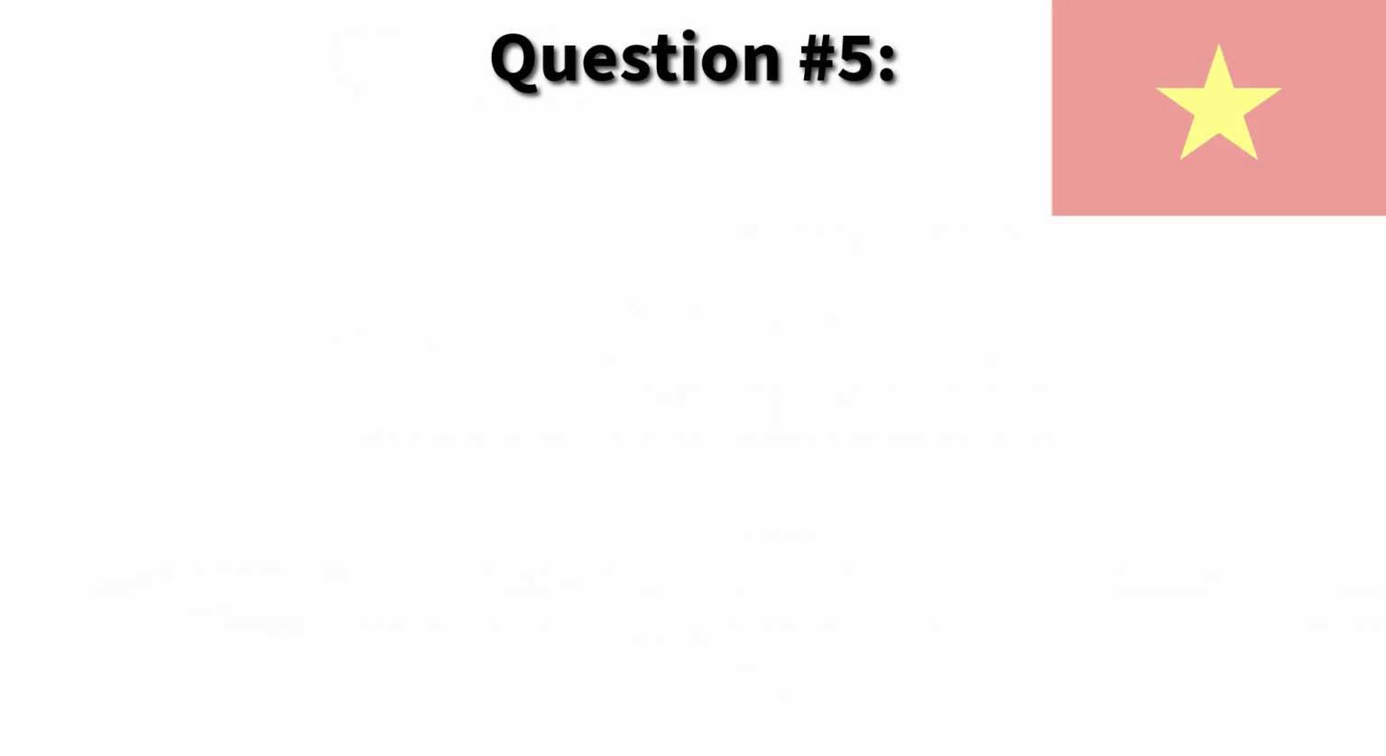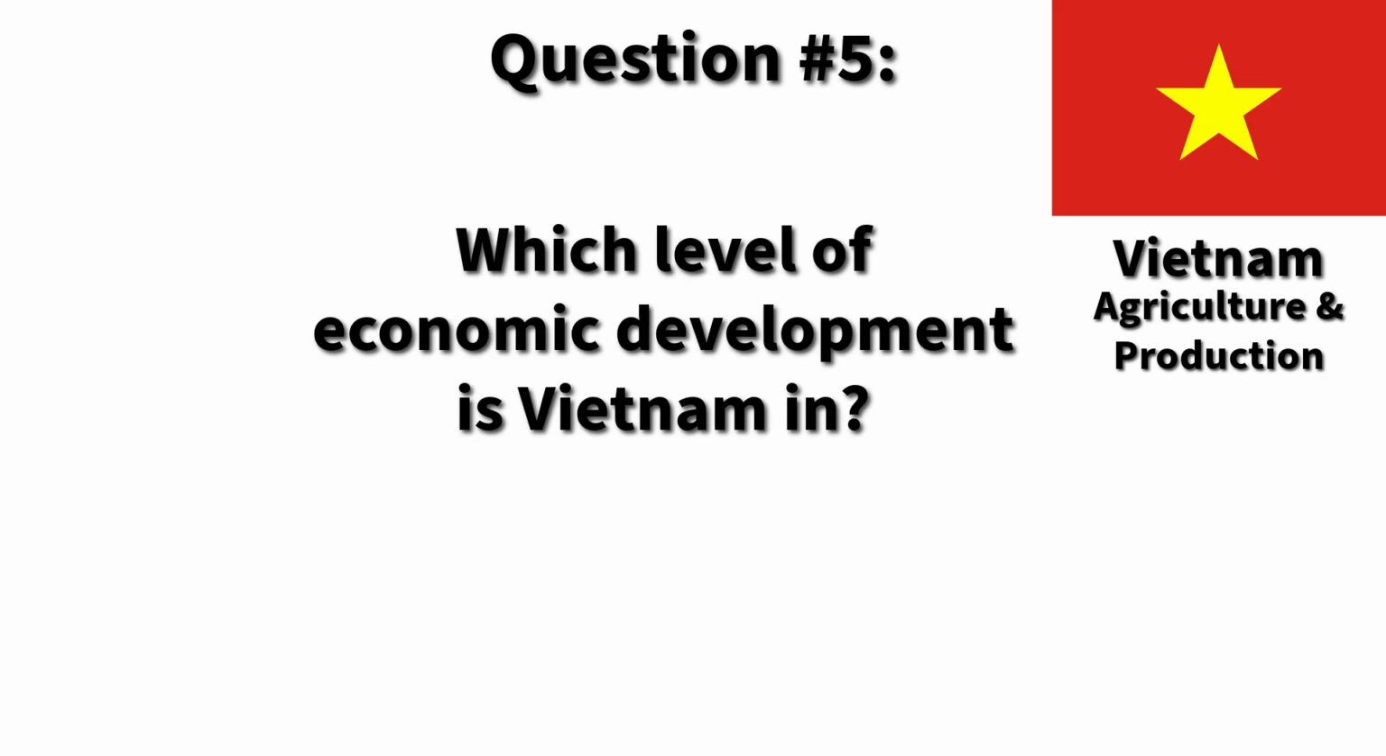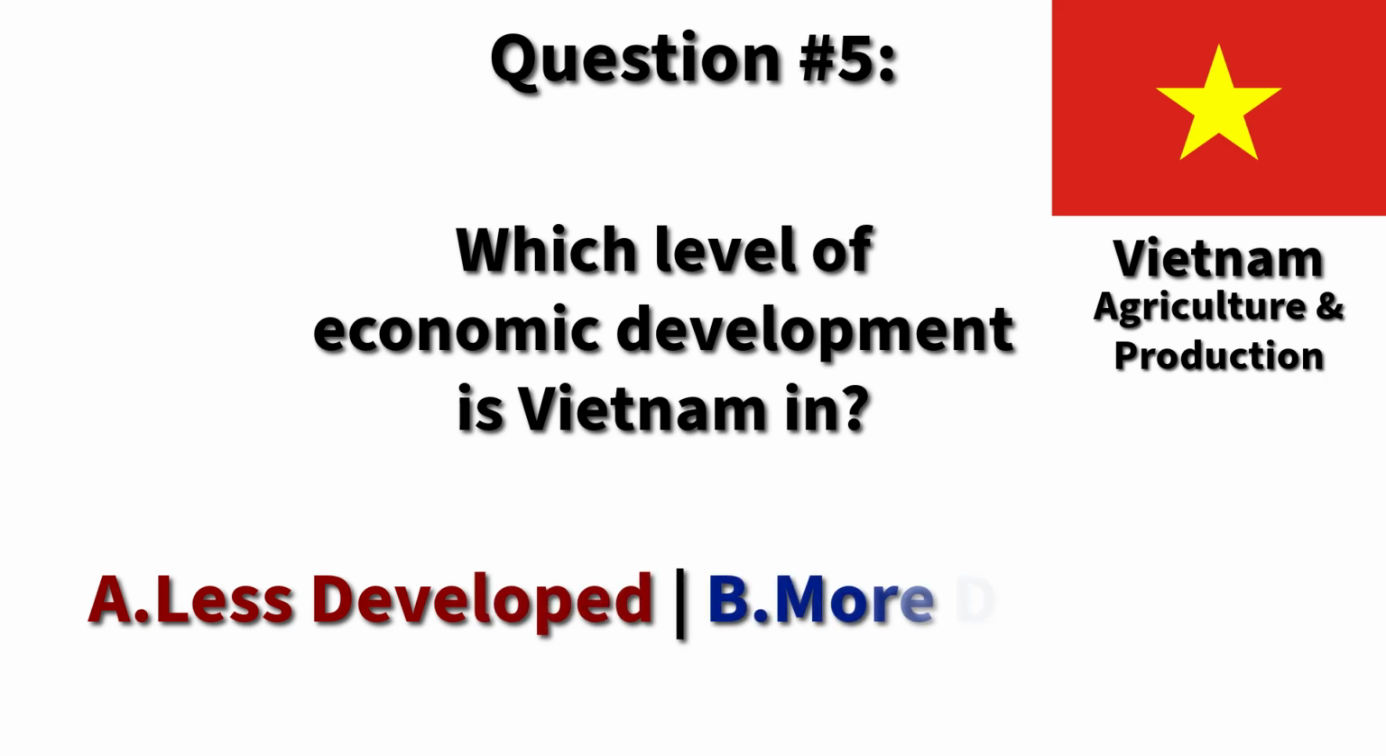Question number 5. This is Vietnam. The majority of its population works in agriculture or in production, and is classified as having both a primary and a secondary economy. Which level of economic development is Vietnam in? A. Less developed, or B. More developed?